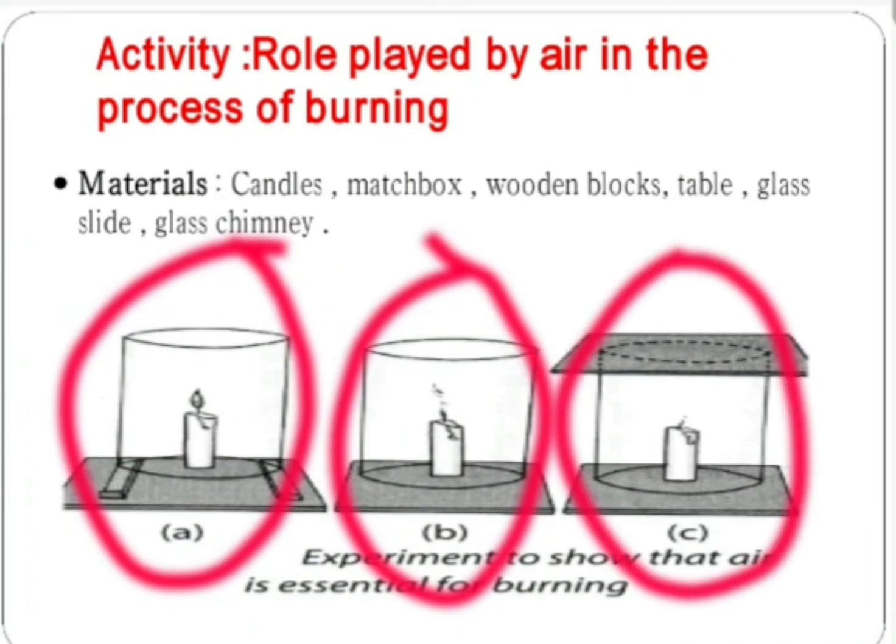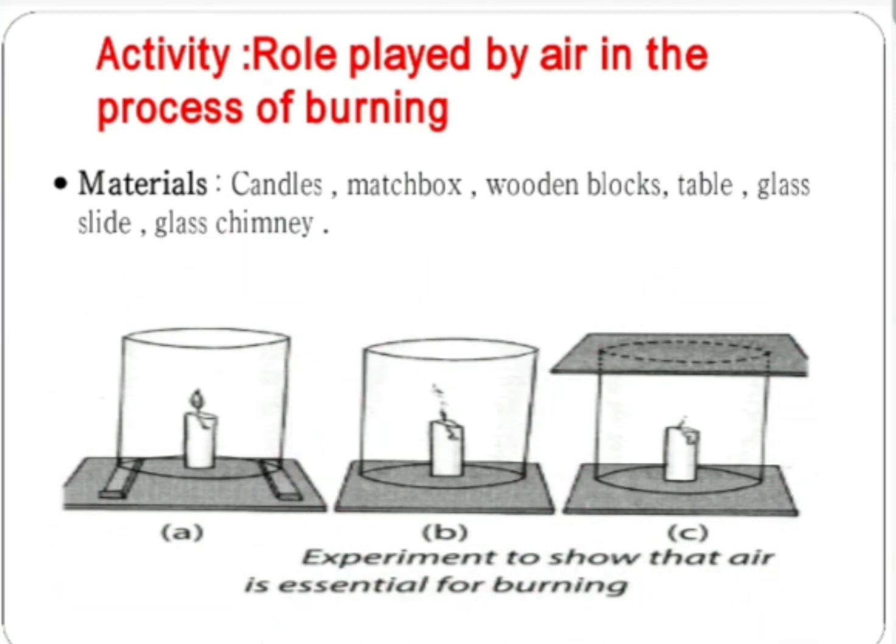Third, when air is not available, the flame of the candle is put off. That is why air is necessary for the process of combustion to take place.